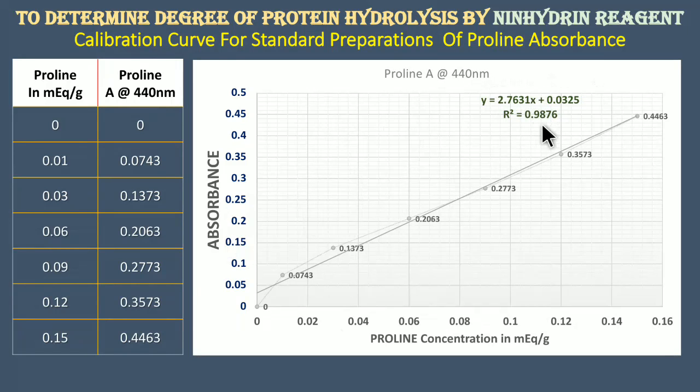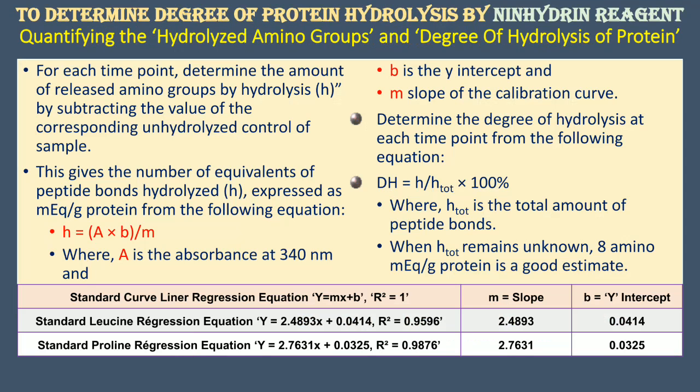Now further, both of these graphs are very important. With the help of these graphs only, we are going to quantify the hydrolyzed amino groups and the degree of hydrolysis of proteins. For each time point, we are going to determine the amount of released amino groups by hydrolysis by subtracting the value of the corresponding unhydrolyzed control of the sample, which we have already done after the protocol itself. This gives the number of equivalents of the peptide bonds hydrolyzed, expressed as milliequivalent per gram protein, from the following equation.